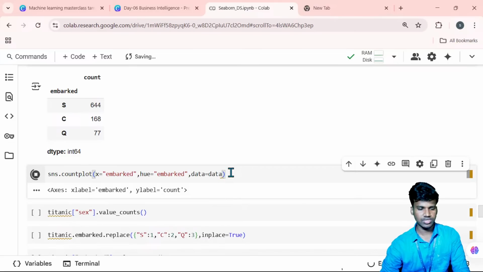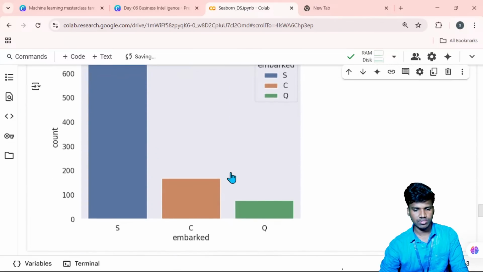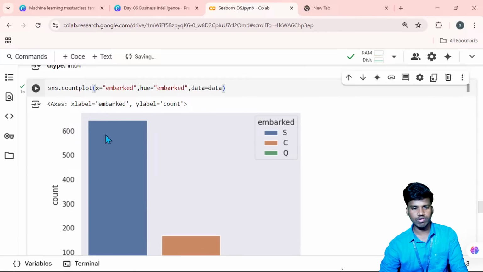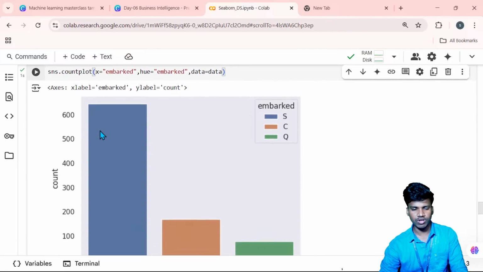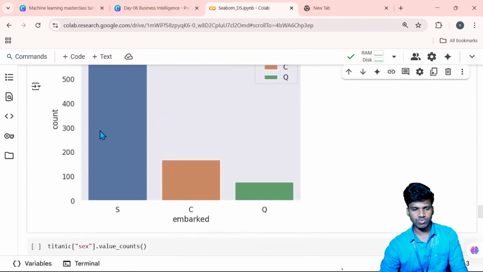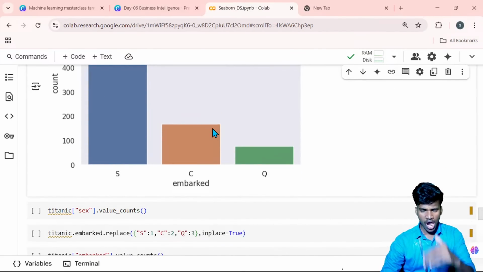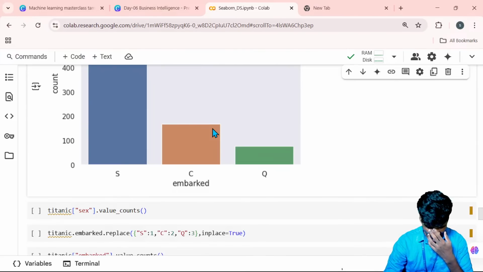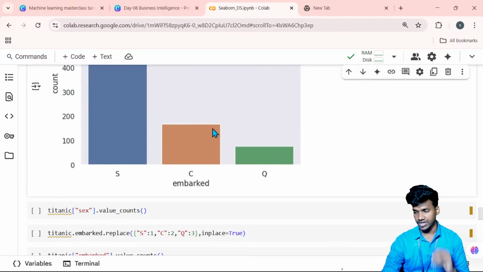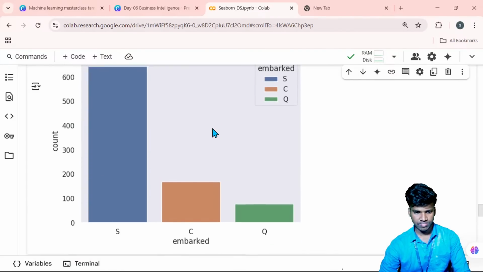Once I run this, we can all see it. At the S station most of the people embarked, that is 644. The C station has 168, and the Q station is less than 100, that is 77, right?